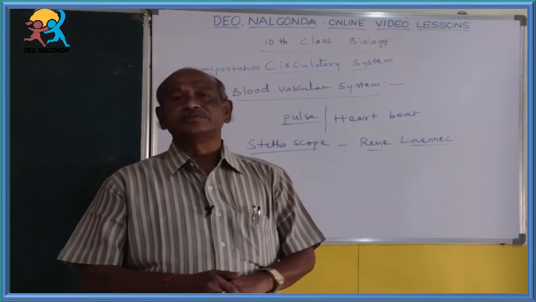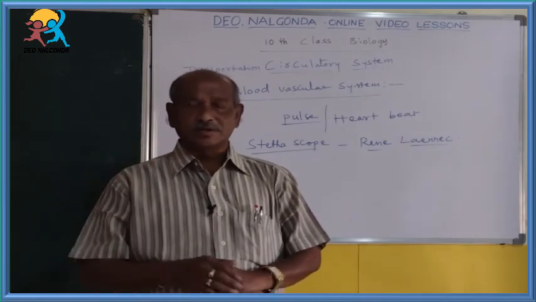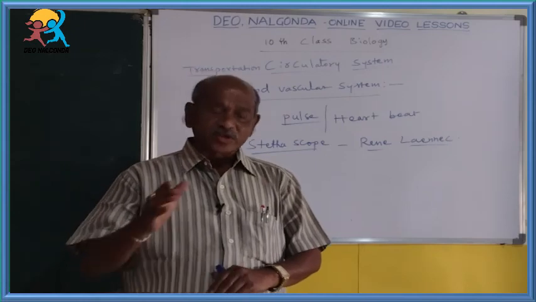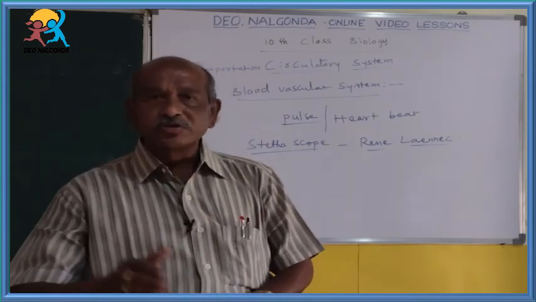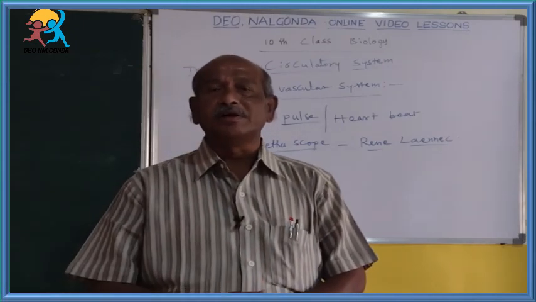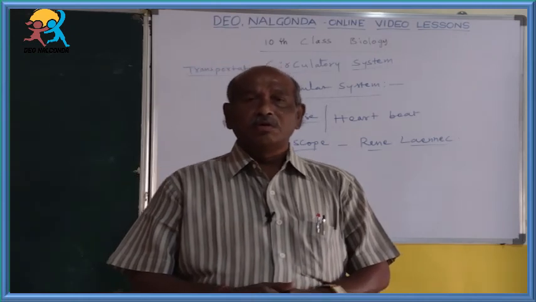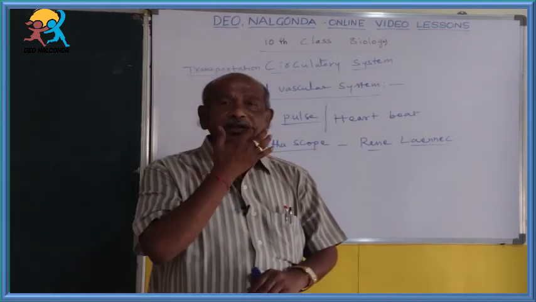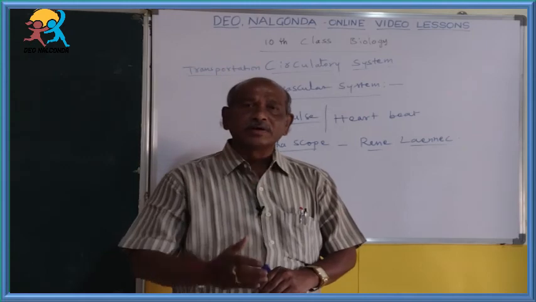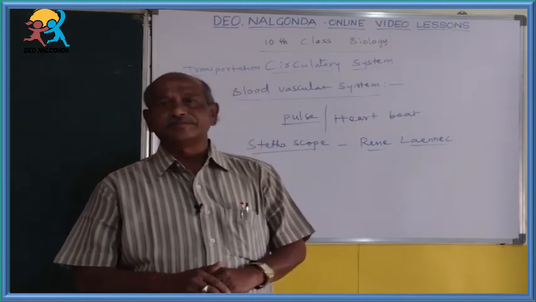Observation of a mammalian heart. The aim of the experiment is observation of the mammalian heart. What are the required materials for conducting this experiment?